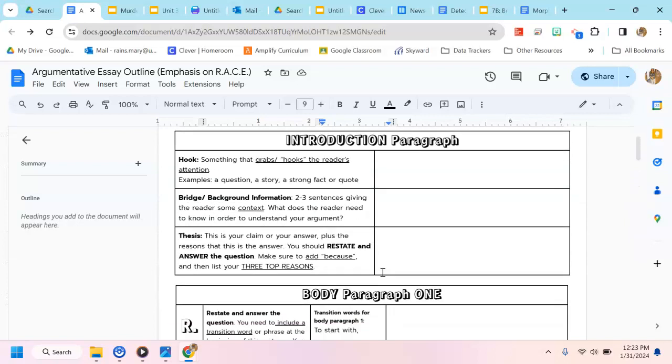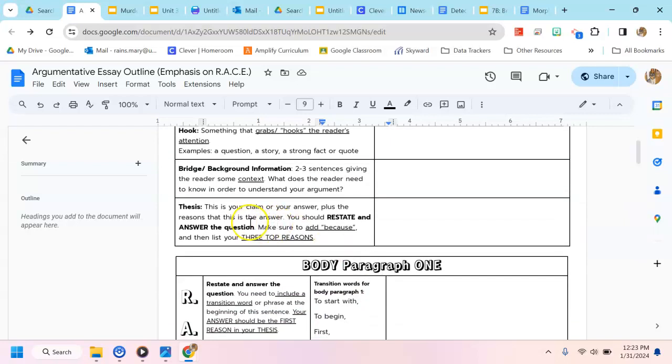But the body paragraphs should be guided by what you wrote for your thesis, which is why it's really important to make sure you have a good, solid thesis.